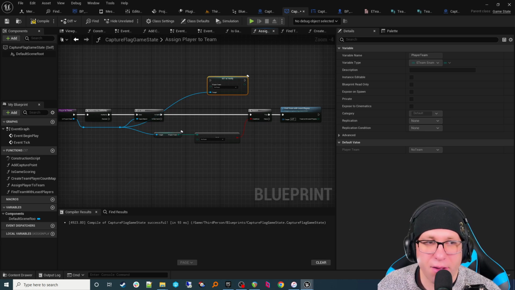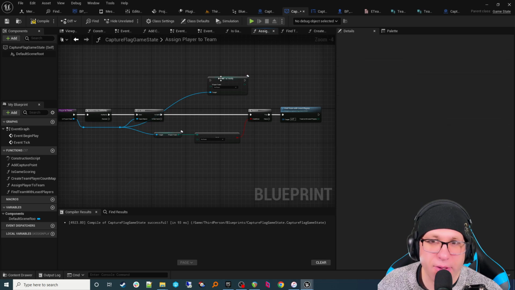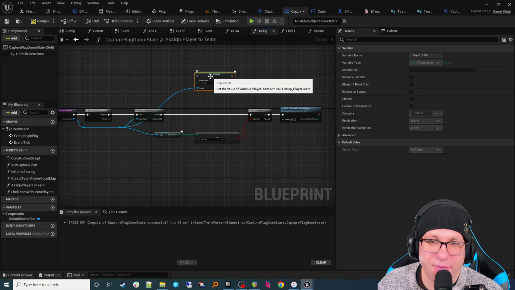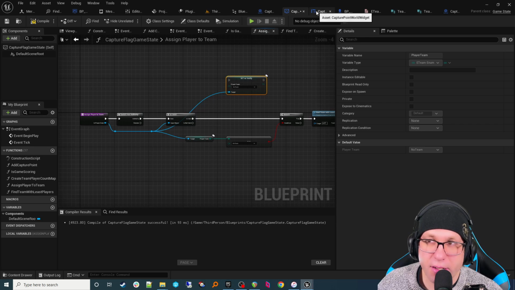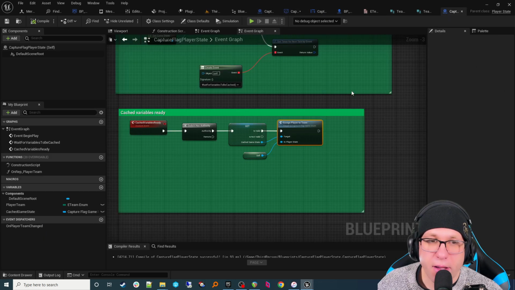Let's say we got various things in the world that could change your team, buttons and other things that could do that. I want to be able to put a debug node where I set this in one place, and I will know everything that sets the team. So if I were just to willy-nilly right here, just set the value like this, I would have a million different things to check. So it makes sense to go back to our player state and make a set player team function.